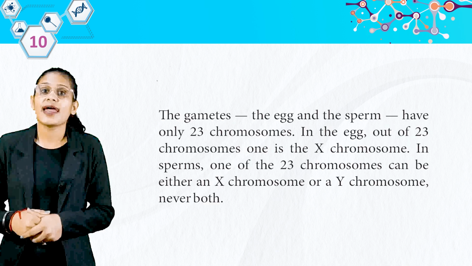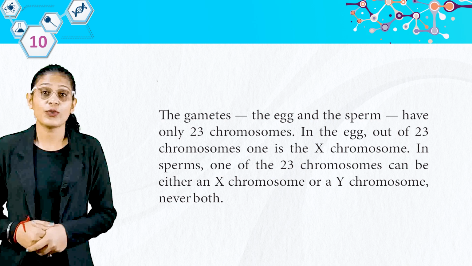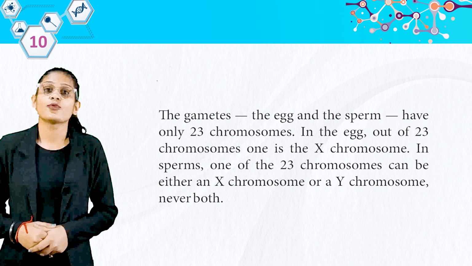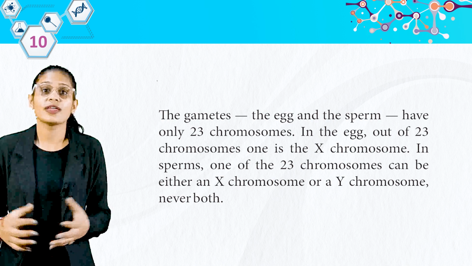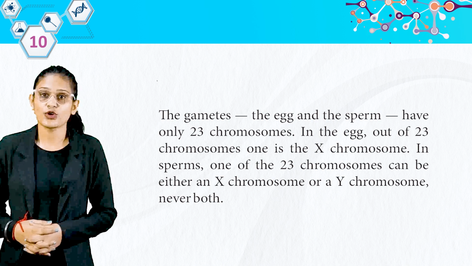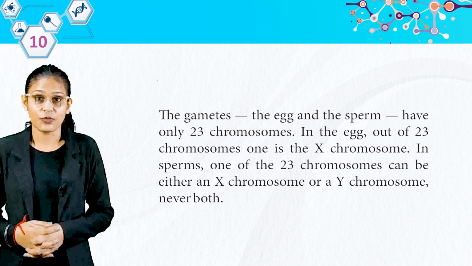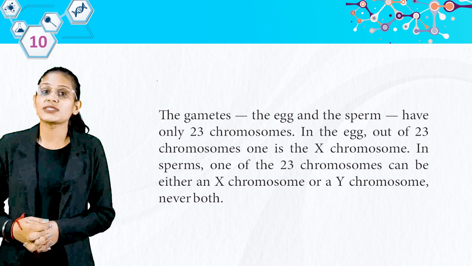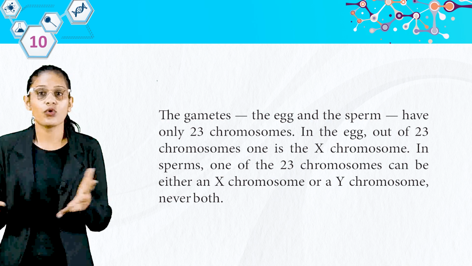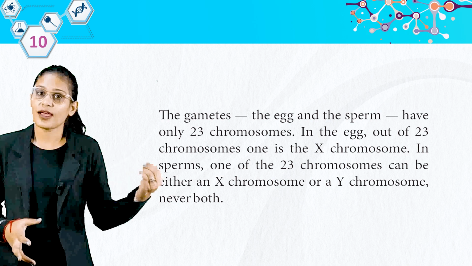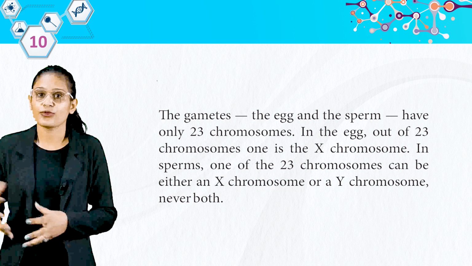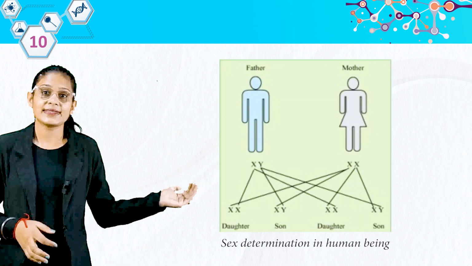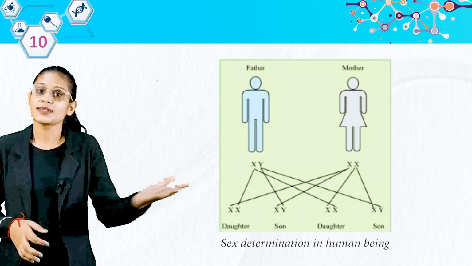The gametes, the egg and the sperm, have only 23 chromosomes. In the egg, out of 23 chromosomes, one is the X chromosome. In the sperm, one of the 23 chromosomes can be either an X chromosome or a Y chromosome, never both. So students, what is the possibility? Look, X will be there, and along with X there can be another X or a Y. So the possibilities we have are female or male: XX, XY, XX, XY.